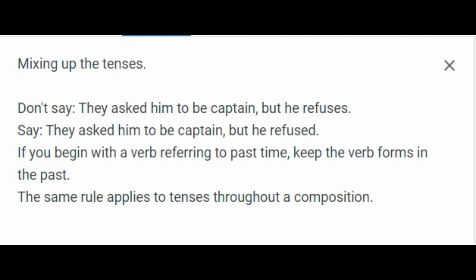Mixing up the tenses. Don't say, "They asked him to be captain, but he refuses." Say, "They asked him to be captain, but he refused." If you begin with a verb referring to past time, keep the verb forms in the past. The same rule applies to tenses throughout a composition.